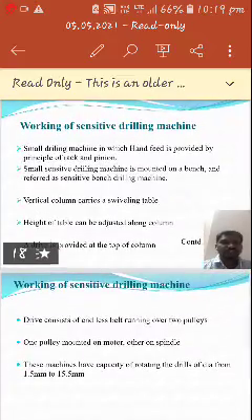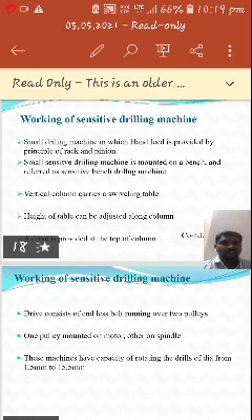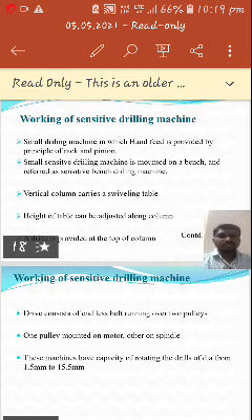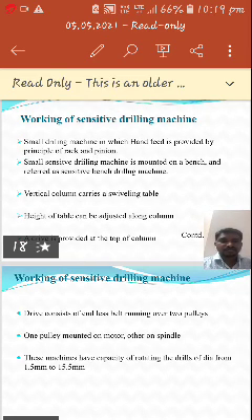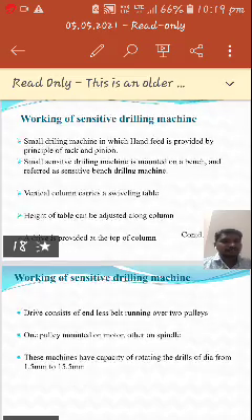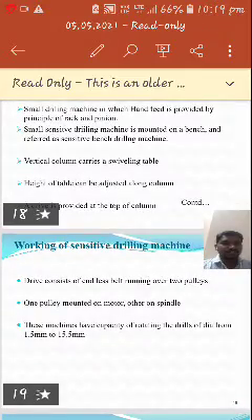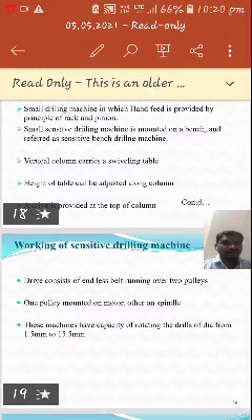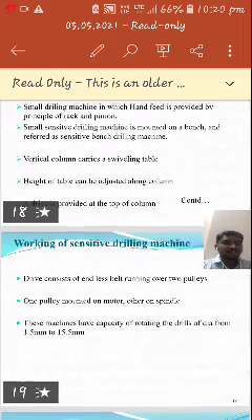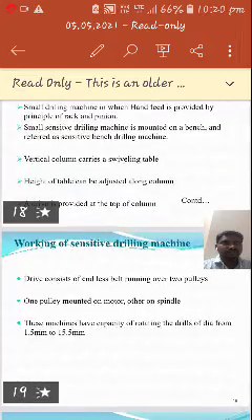These sensitive drilling machines are again of two types: one is bench mounting, another one is floor mounting. If the drilling machine is mounted on a bench, it is referred to as a sensitive bench drilling machine. If it is mounted on the floor, it is referred to as a sensitive floor drilling machine. This drilling machine consists of various parts, that is a vertical column which carries a swivel table. Swivel table means it can be adjusted, moved to the top and bottom.